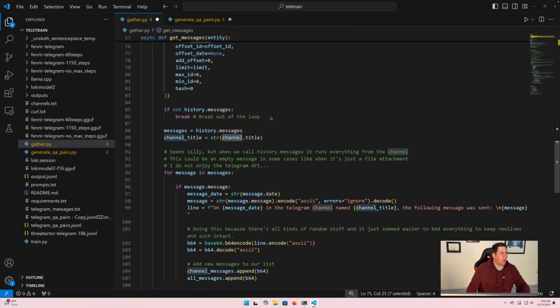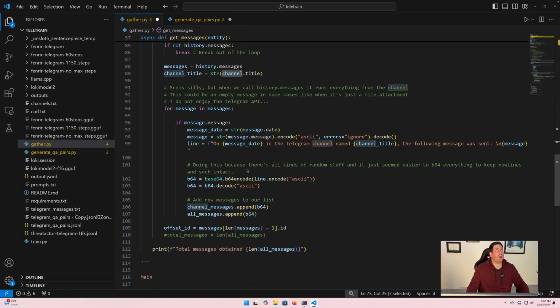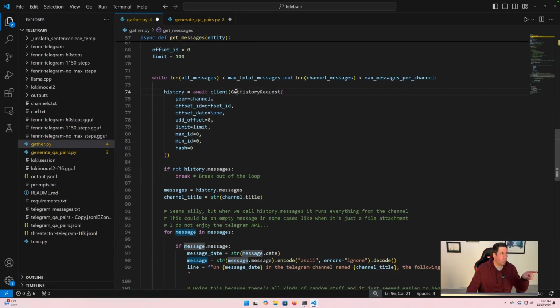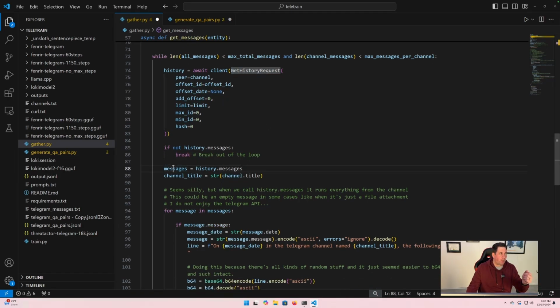One thing I did want to call out here is that we call history, so we get a history request, which basically returns back messages for us. Down here, messages equals history, because we get a history request object back, and in that history request object is a messages field.